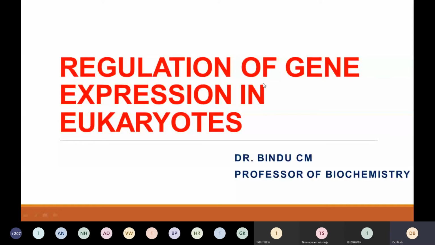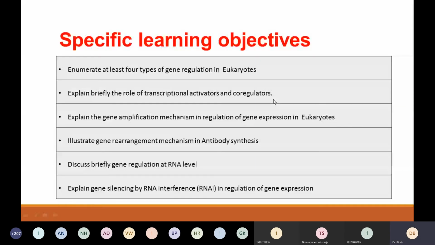Again, the learning objectives. Enumerate at least 4 types of gene regulation in eukaryotes. Explain briefly the role of transcriptional activators and co-regulators, which madam would have told you during transcription. Then explain the gene amplification mechanism in regulation of gene expression in eukaryotes. Then illustrate the gene rearrangement mechanism in antibody synthesis.